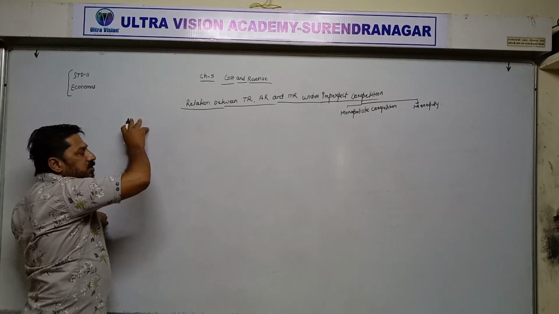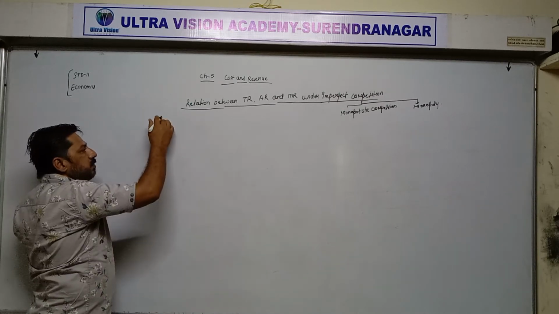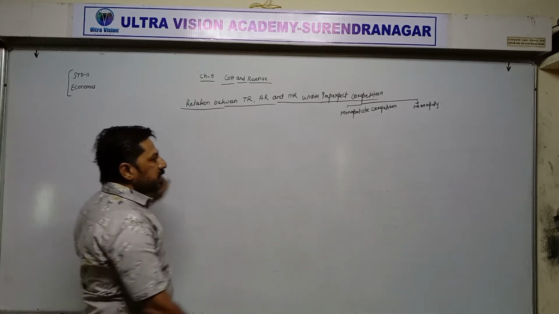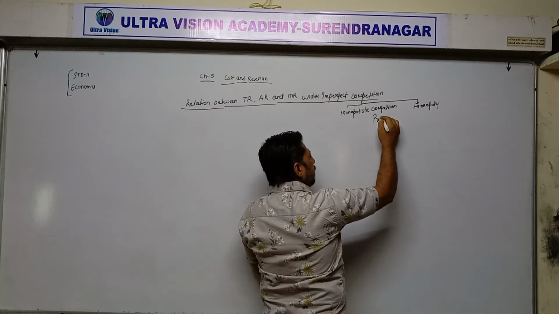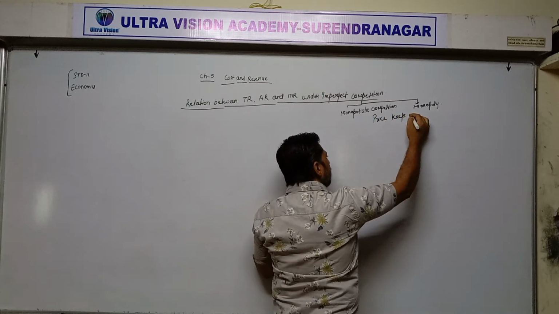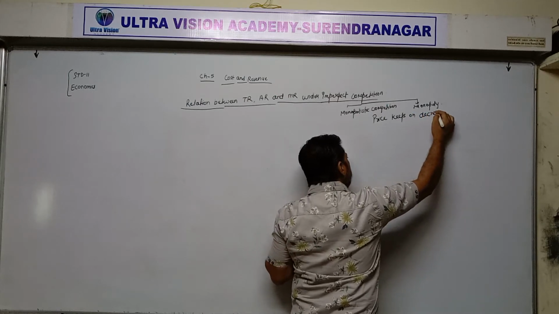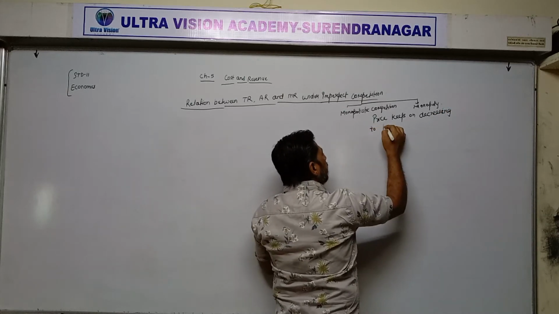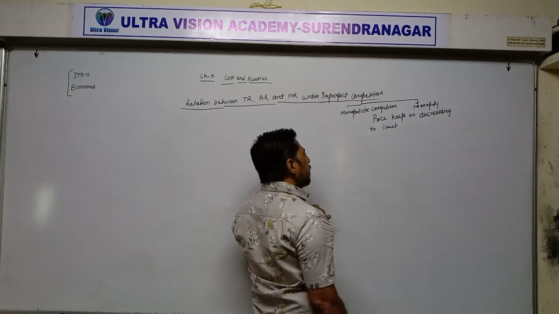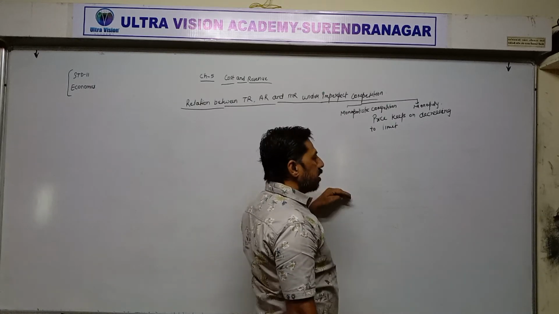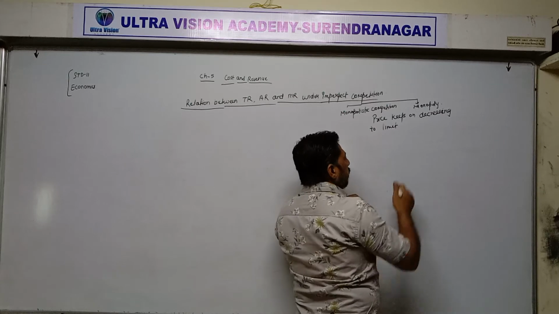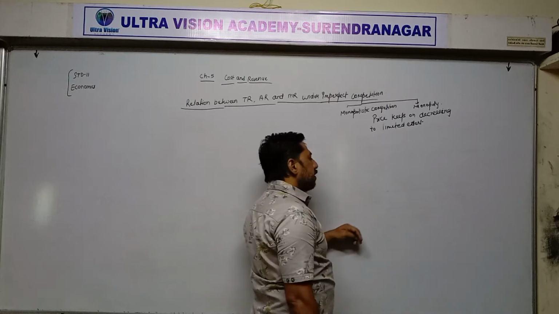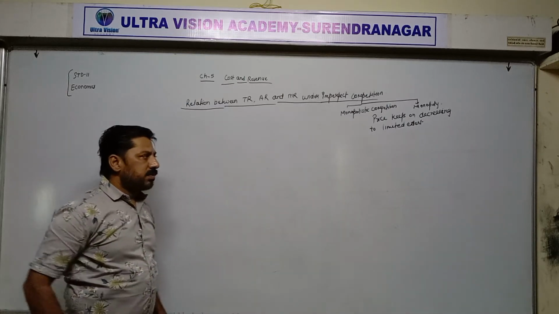Whenever producers try to sell more units, they keep a low price, means they are decreasing the price at every level of output sold. Price keeps on decreasing, to a limited extent. Limited extent means till then it starts falling. Till then producers are able to earn a minimum profit. They are reducing the price for selling more units of output.